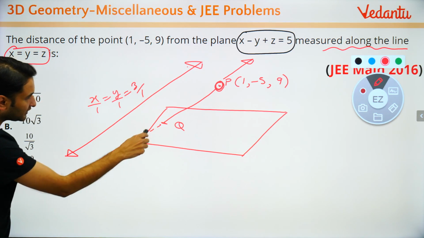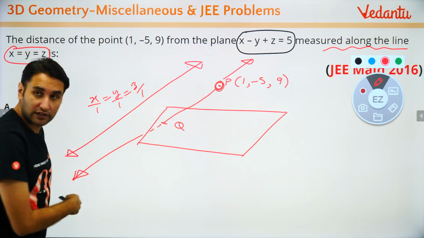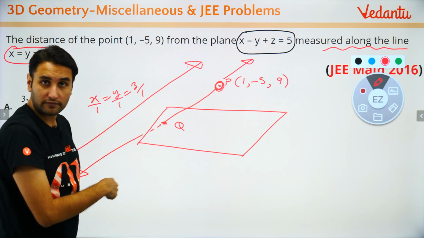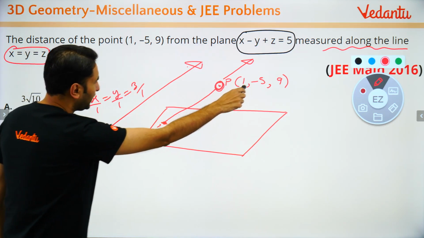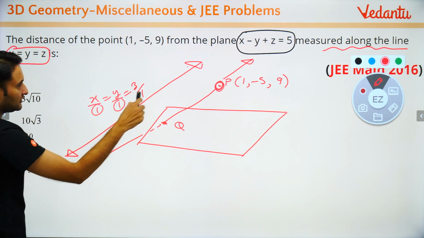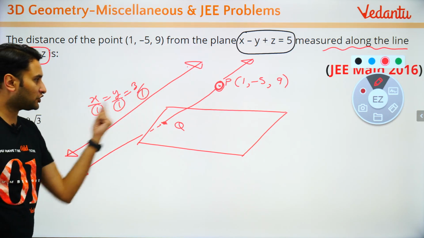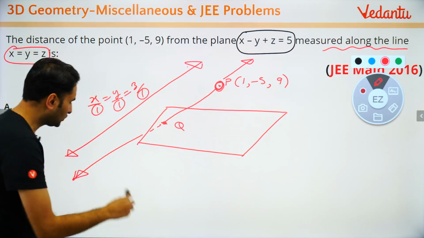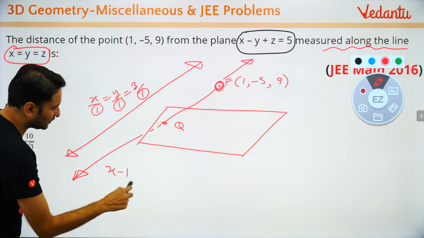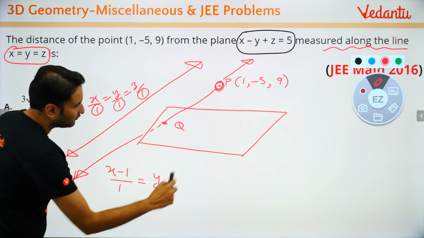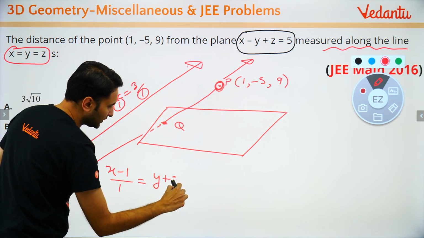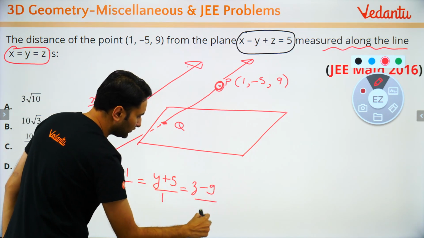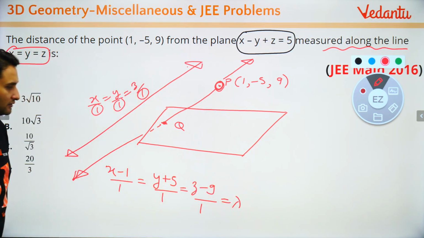You start by writing the equation of the given line. So what is the equation of this line now? क्या करोगे? Passes through this point but parallel to this line. So direction ratios are 1 1 1 but passes through this point. तो line की equation लिख सकता हूँ मैं (x minus 1) upon 1, (y plus 5) upon 1 is equal to (z minus 9) upon 1 is equal to lambda, right?